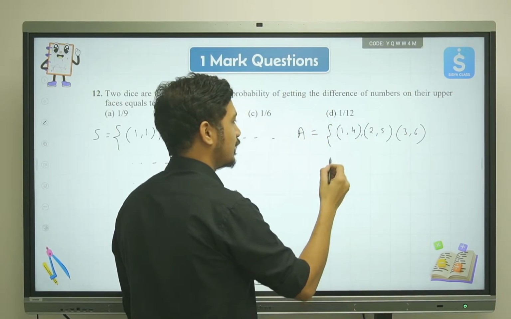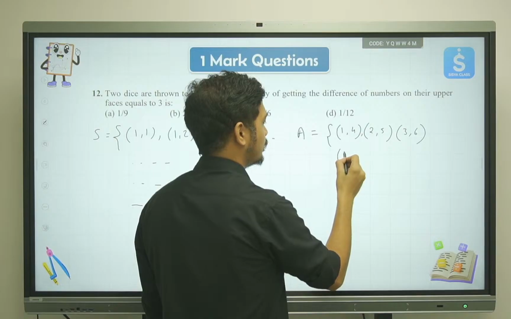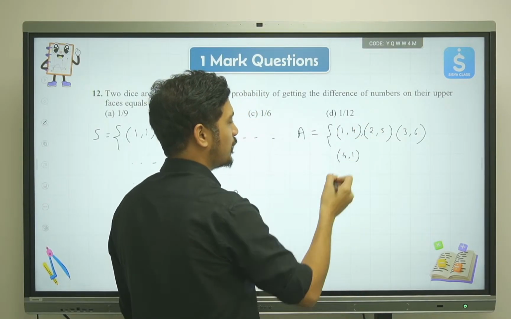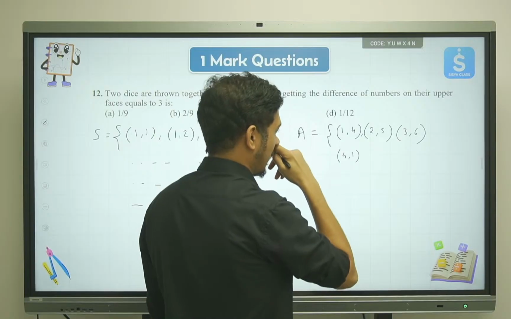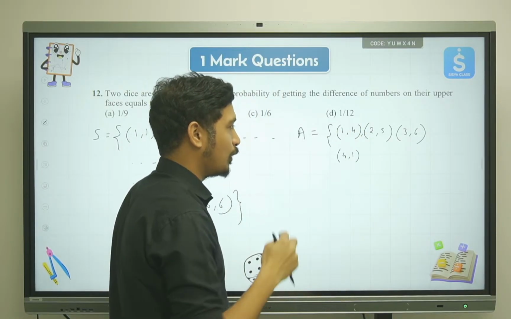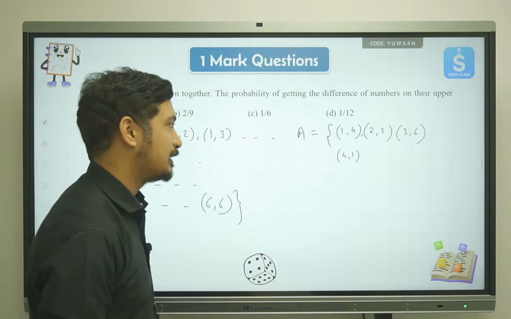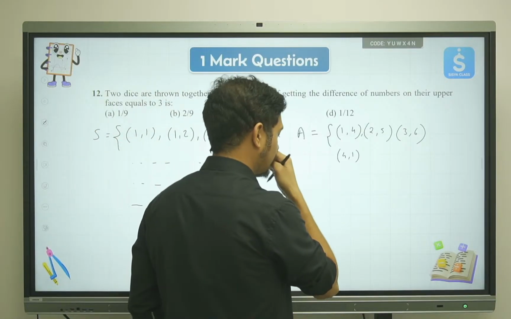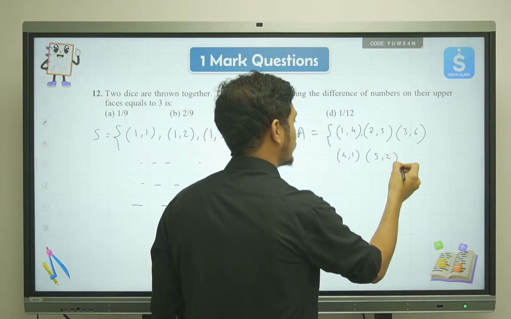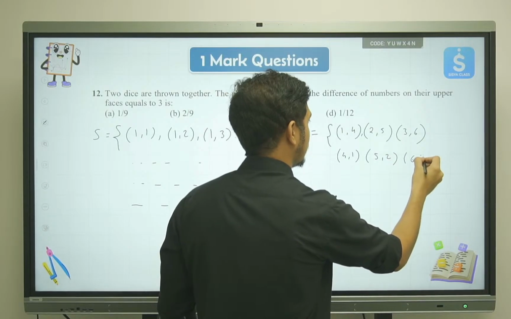Then we have (4,1). (1,4) and (4,1) will be treated differently, and we don't want to subtract in a specific order. We can just see the difference, that's it. So (1,4) will also be 3, then (5,2), and then (6,3).